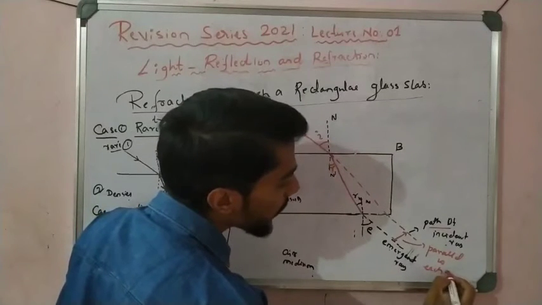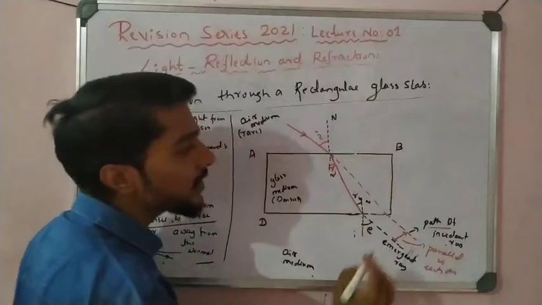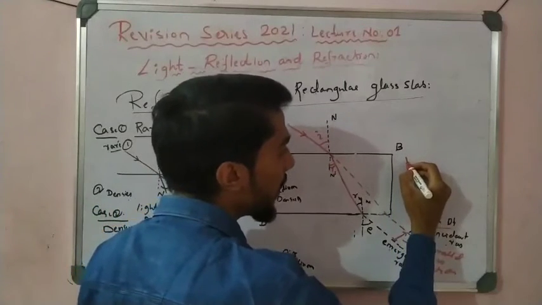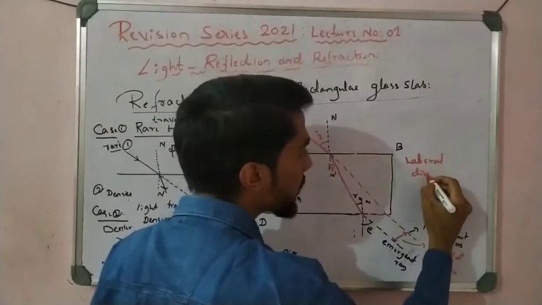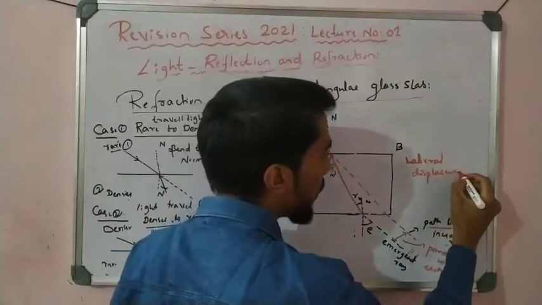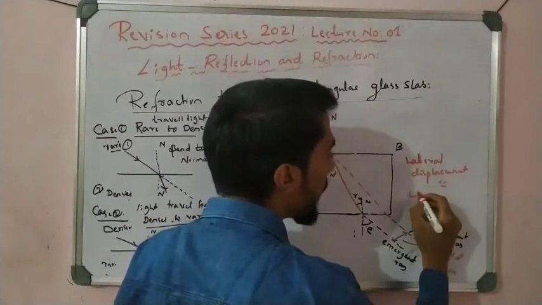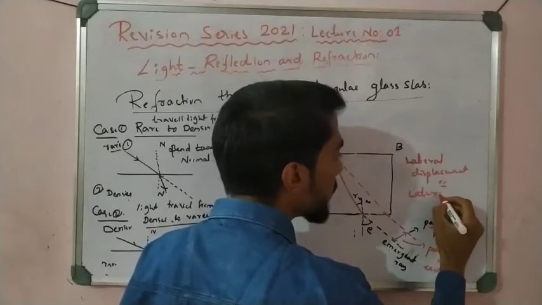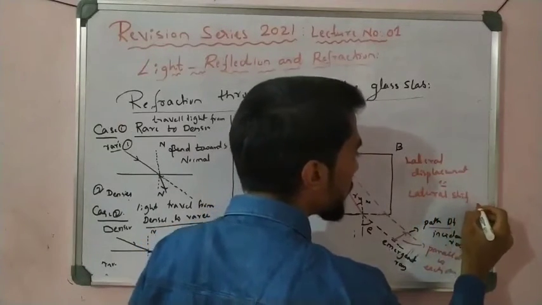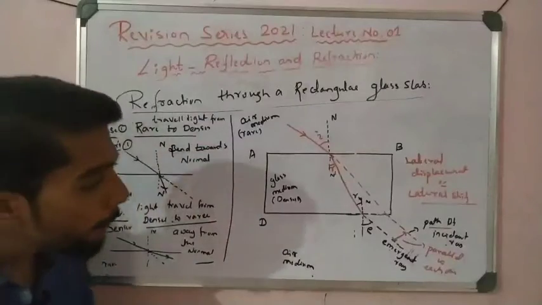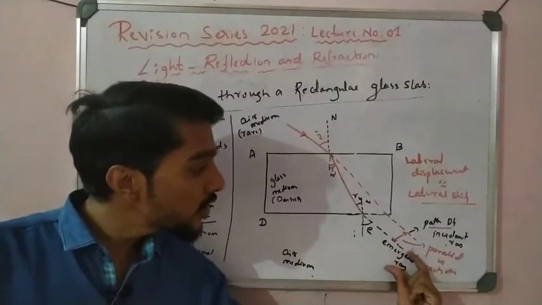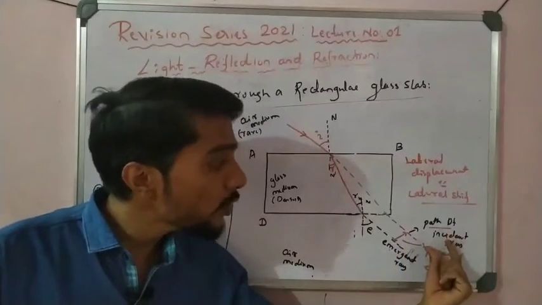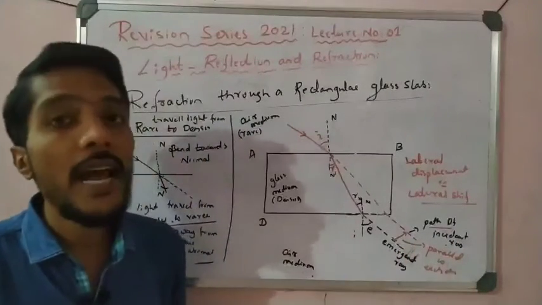That parallel distance is called lateral displacement or lateral shift, right? This is the perpendicular distance between the emerging ray and the actual path of the incident ray, called lateral shift.